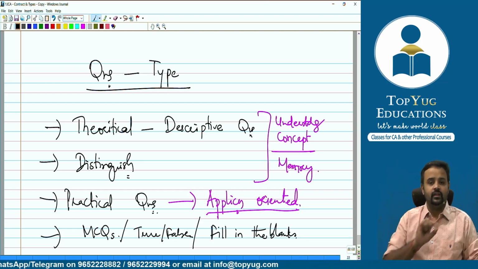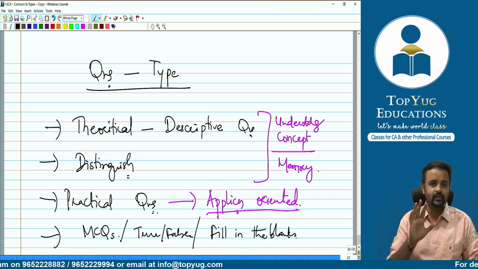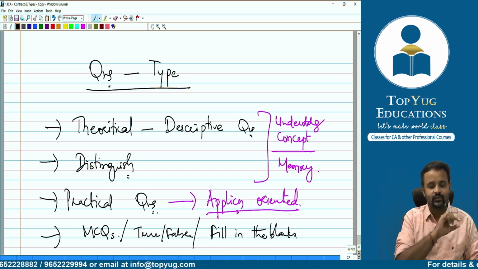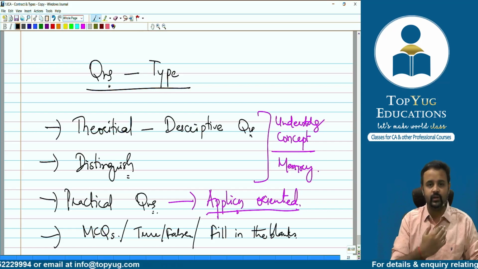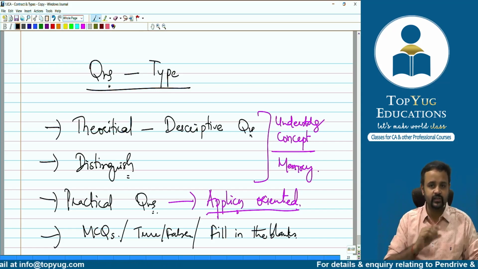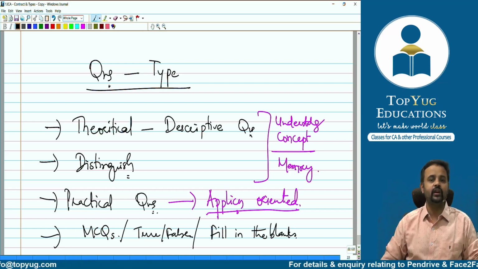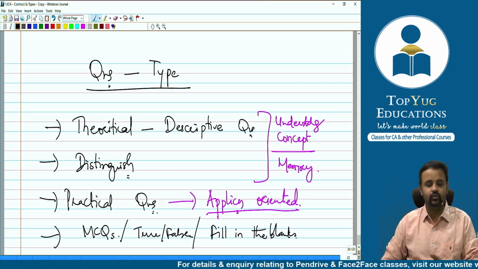Or they may say, please explain the term contract, right? Explain the term contract. They'll not say please, I am using that. So they'll say explain the term contract. Then you'll have to explain it properly. Explain it properly in the sense what? What is a contract? What is an agreement? What's a promise? Right? So to that extent, you'll have to go and explain. Or as you have seen in study material, they might say all agreements are not necessarily contracts, but every contract is an agreement. Explain, elucidate. You'll have to do that.